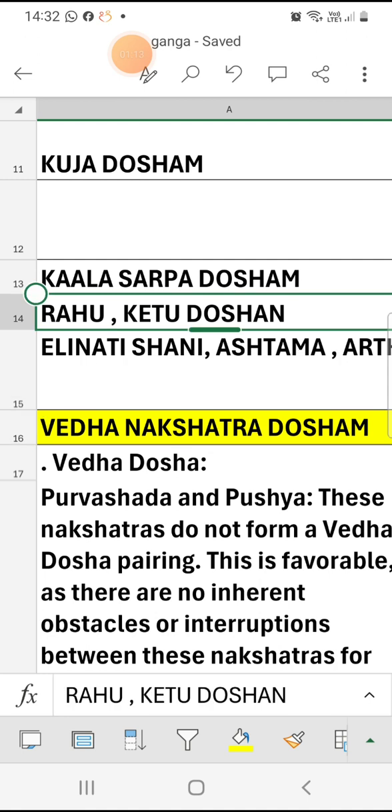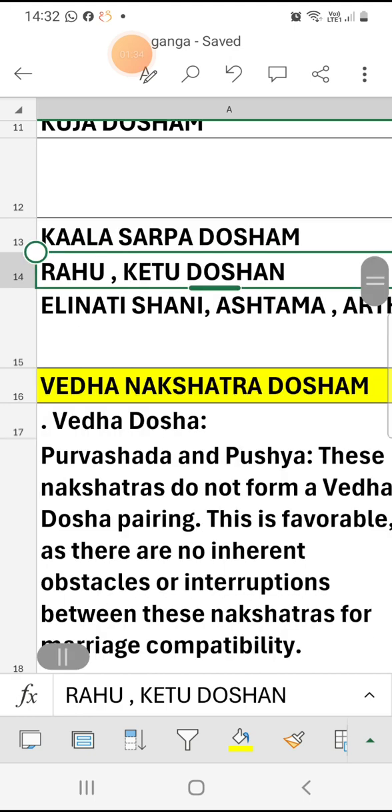If the Dosham is there, don't fear. You do the puja for Rahu Ketu. All these doshams, don't fear and don't lose the match. Don't leave the match. I suggest that you do the pujas. Okay, Rahu Ketu dosha is there. Okay, Kuja dosham is there. Then you want to lose the match? The astrologer has said silly, simple points.